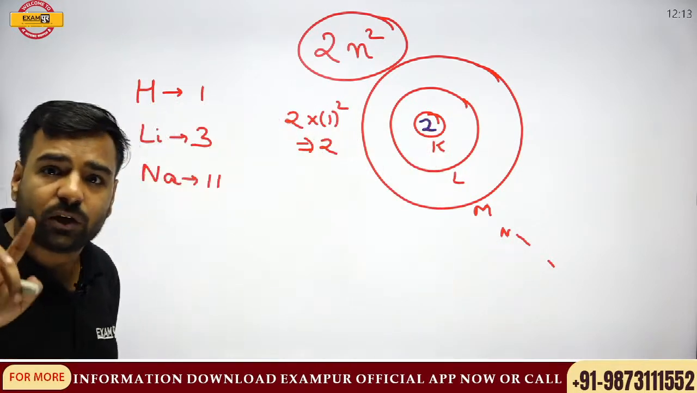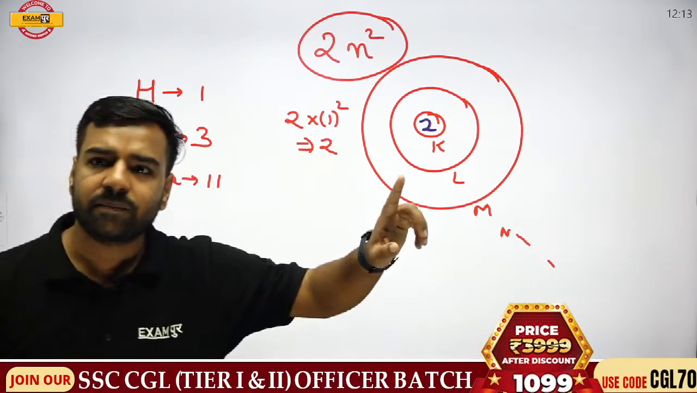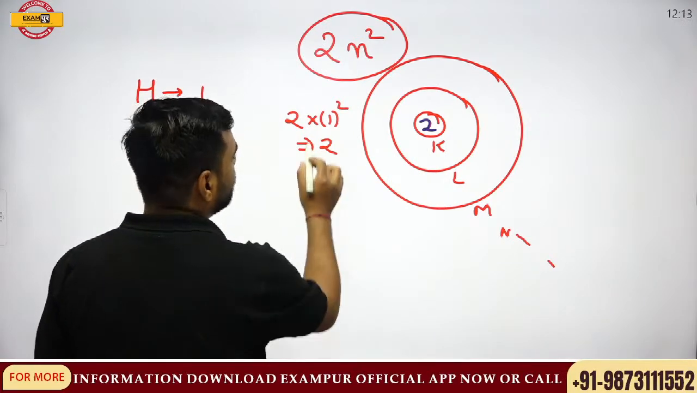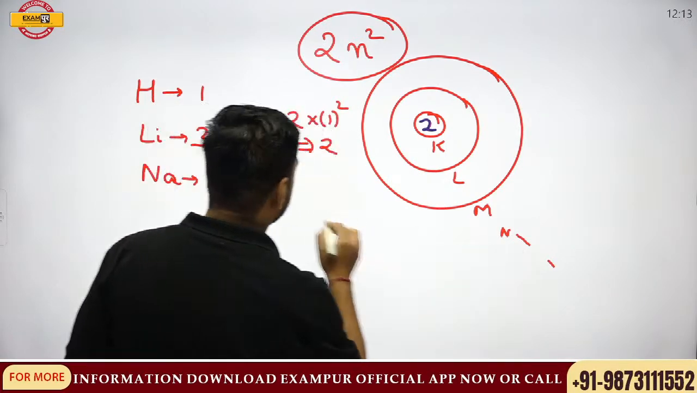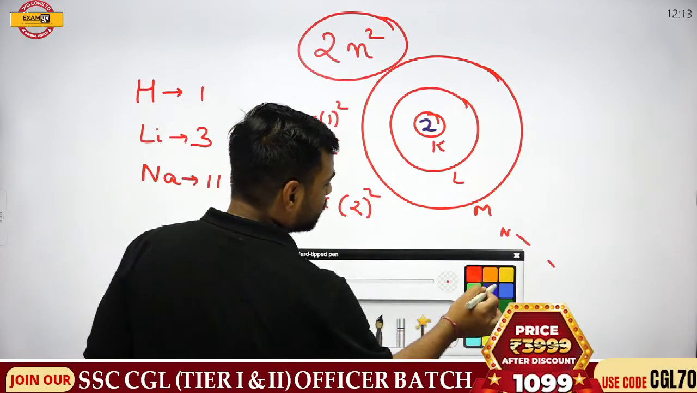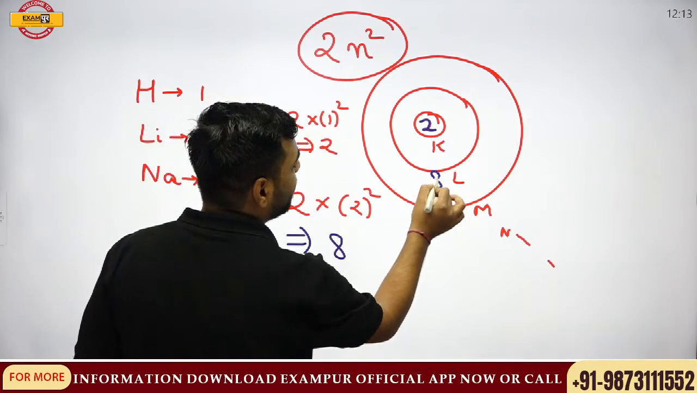If you have any sort of doubt, please let me know. Madhana, is it clear till now? And everyone who is there in the session, is it clear? Next, if I go with the L shell, just try to solve it. 2 into 2 square, it is going to give you what? It is going to give me 8. That is, I can fill 8 over here.